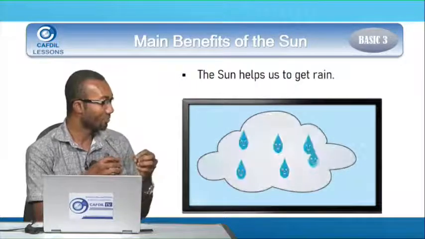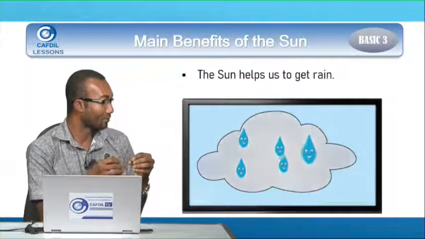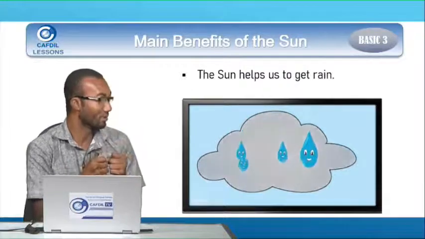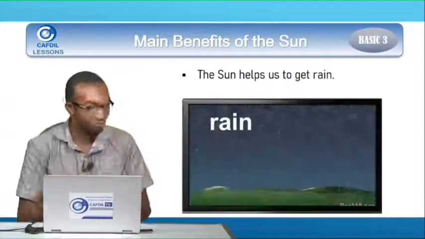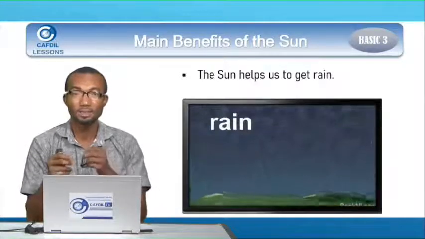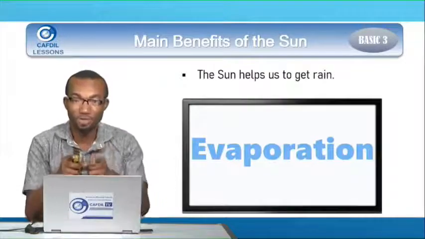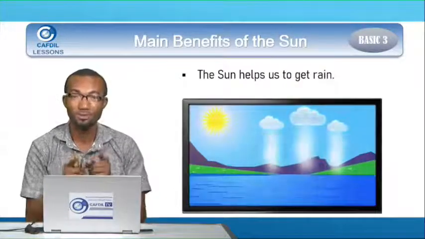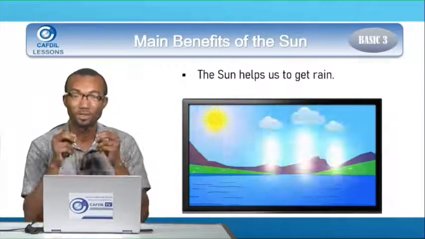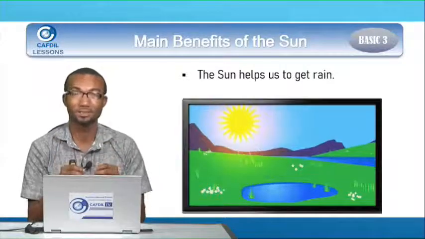So when these tiny drops of water come together, you see that the cloud will become darker. And when the drops of water become very heavy, then they will drop on this earth as rain. So you see that before we can get rain, it starts with the sun through evaporation. It starts with the sun. Without the sun, it would have been very difficult to get rain.